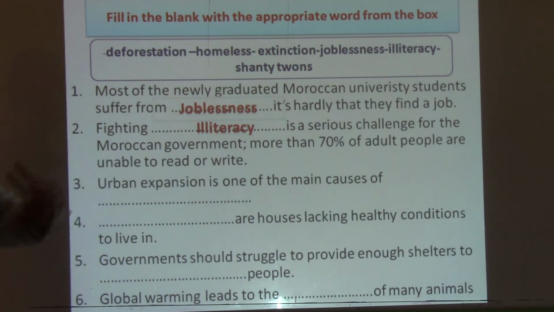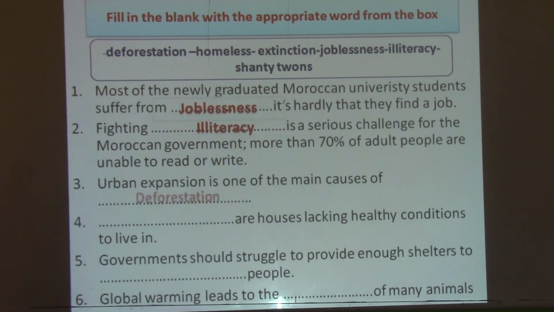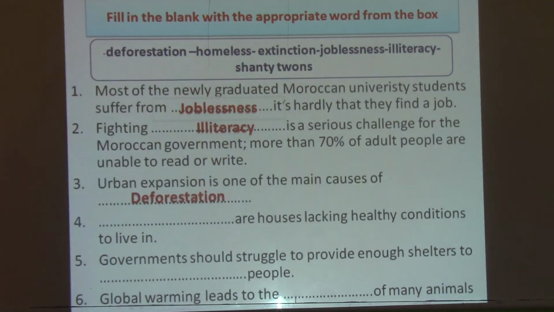It means building more houses. Here we're talking about deforestation. Yes. The fourth one, are houses lacking healthy conditions to live in. So healthy conditions here, this is a key word. So we're talking about shanty towns.